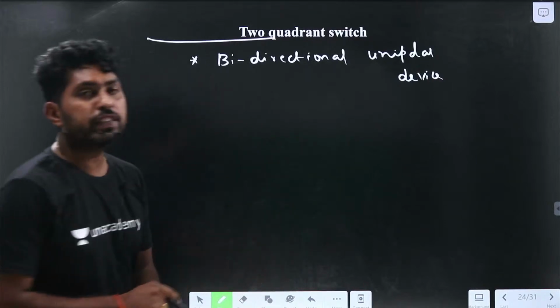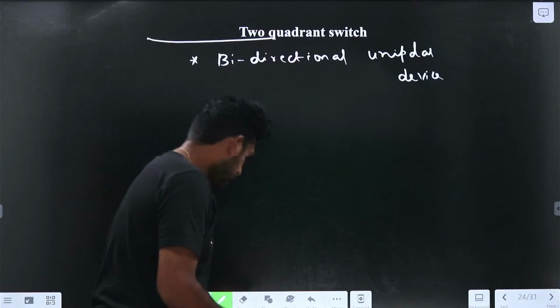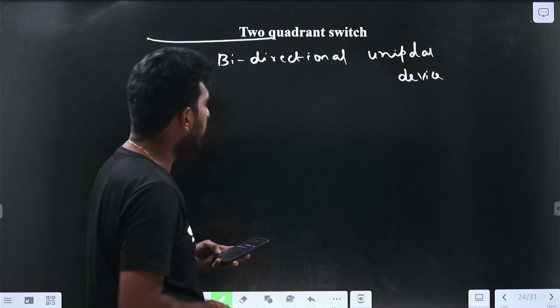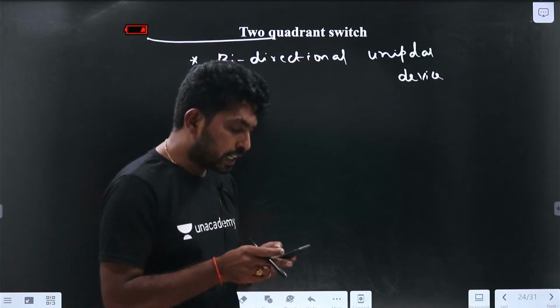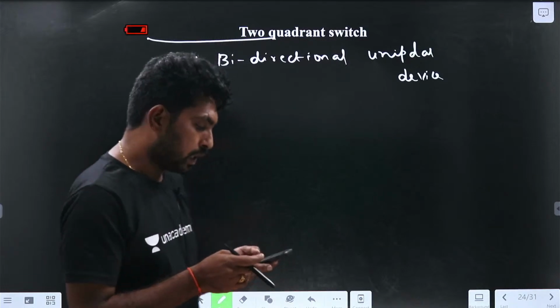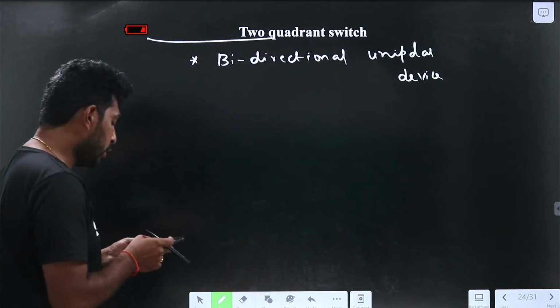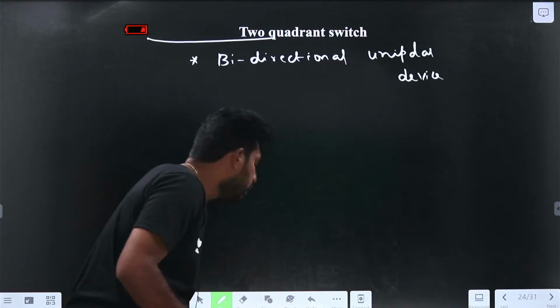What are all the bidirectional and unipolar devices, guys?